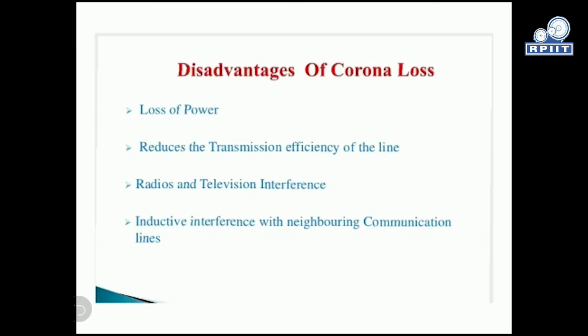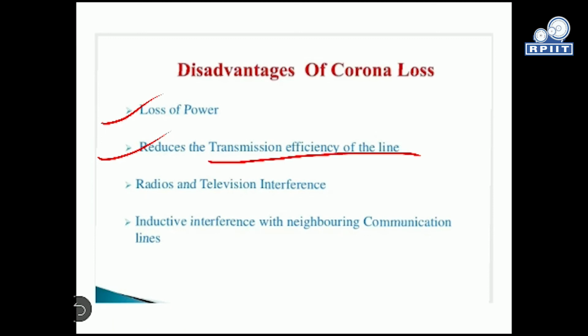Then the disadvantages: it includes the loss of power, as lots of energy or power in the electrical transmission line is consumed during this process. Loss of power reduces the transmission efficiency of the line. In a long transmission line, if a number of points or poles have corona, then there will definitely be a transmission efficiency loss.